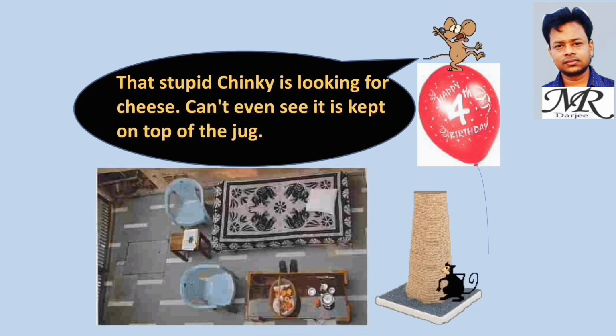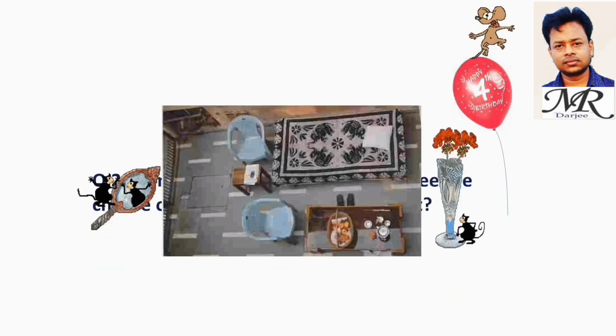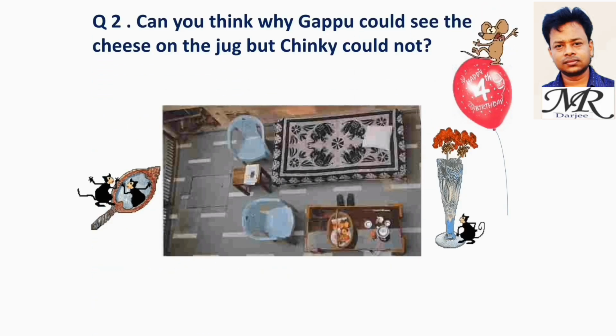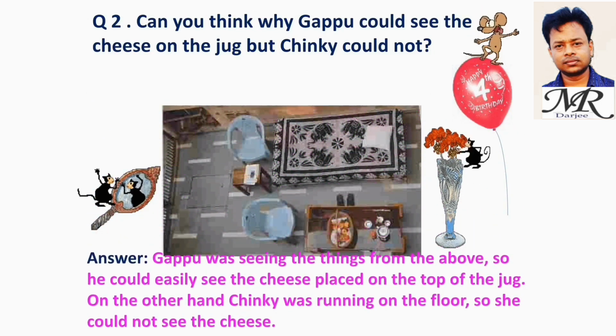Chinky is looking for cheese. She can't even see it is kept on the top of the jug. Can you think why Gappu could see the cheese on the jug but Chinky could not? Gappu was seeing the things from above, so he could easily see the cheese placed on the top of the jug. On the other hand, Chinky was running on the floor, so she could not see the cheese.